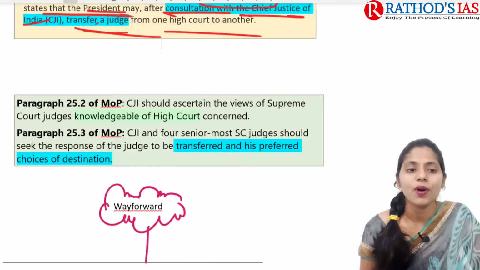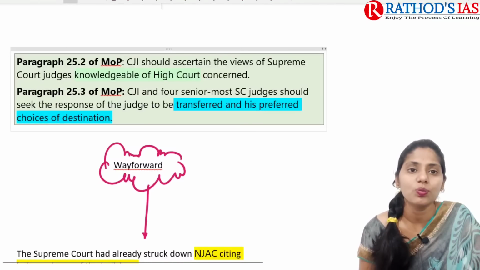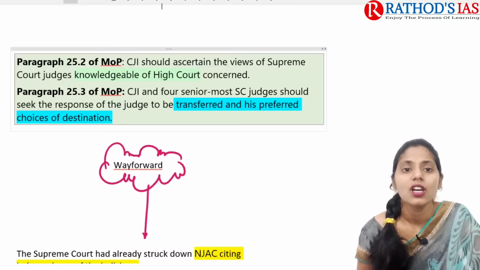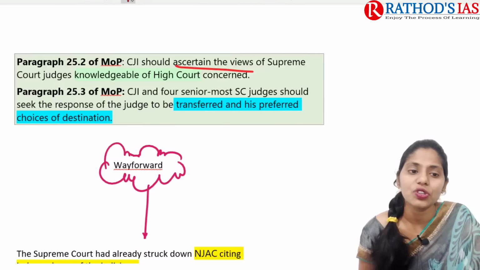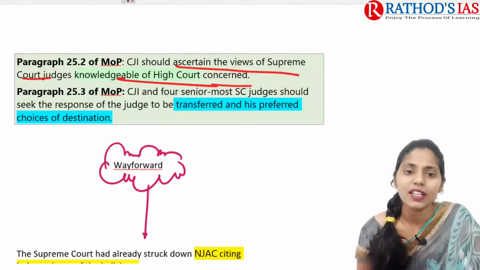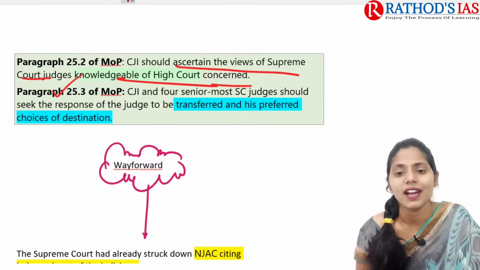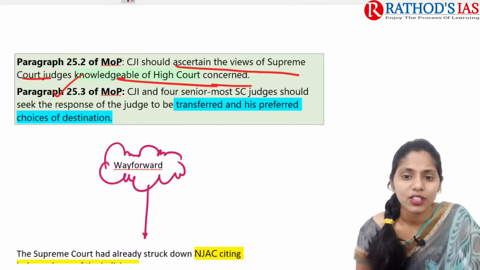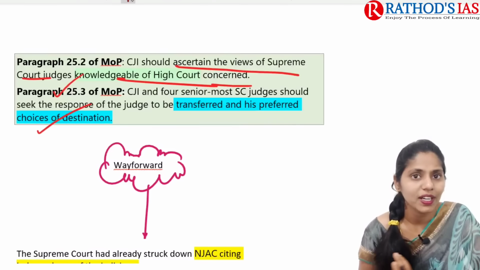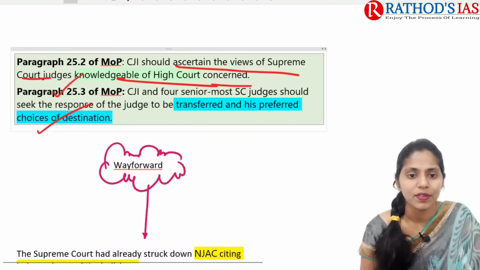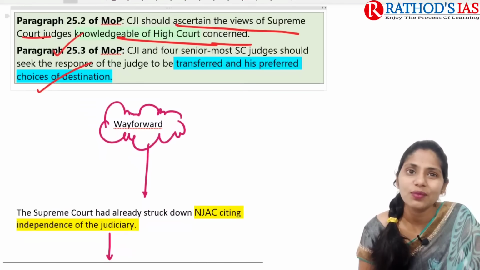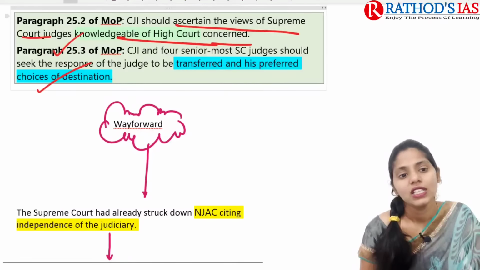Under paragraph 2.5 of the Memorandum of Procedure, the CJI should ascertain the views of Supreme Court judges knowledgeable about the High Court concerned. But here, judges were transferred without being given a choice, and without telling the public. The CJI and the four senior-most Supreme Court judges should seek the response of the judge to be transferred and his preferred choice of destination, but that was not taken into consideration here.